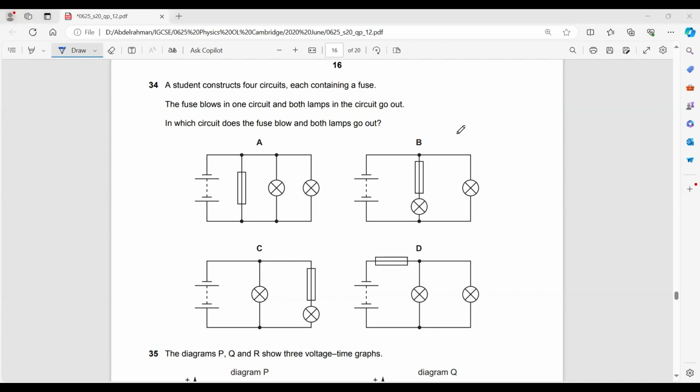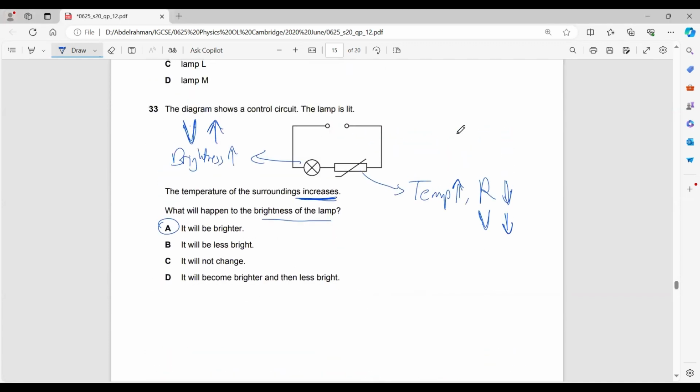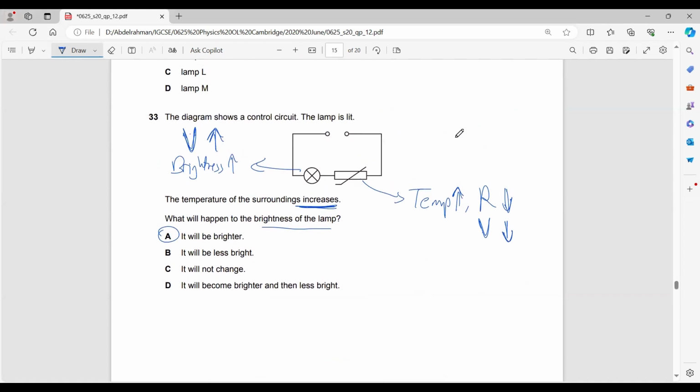Someone has a problem with the previous question. Okay. Again, this is a thermistor. Very quickly, this is a thermistor.